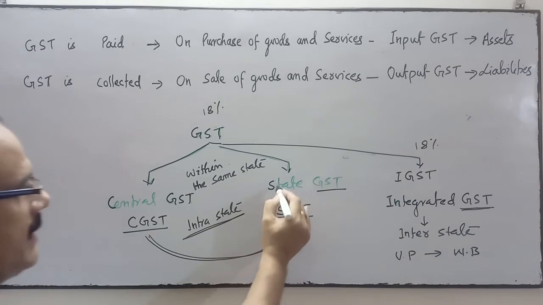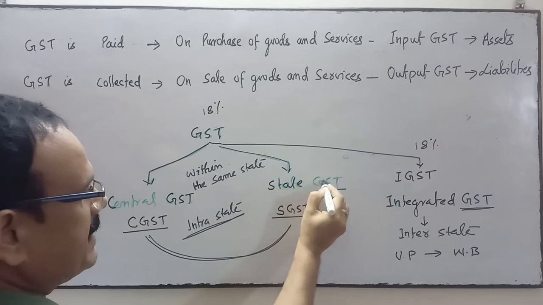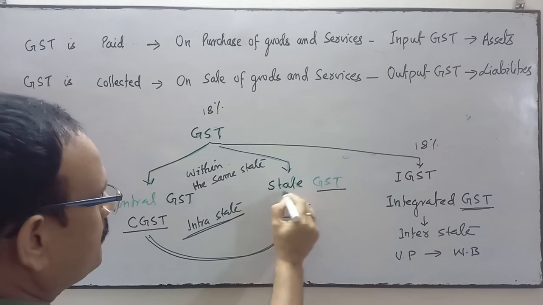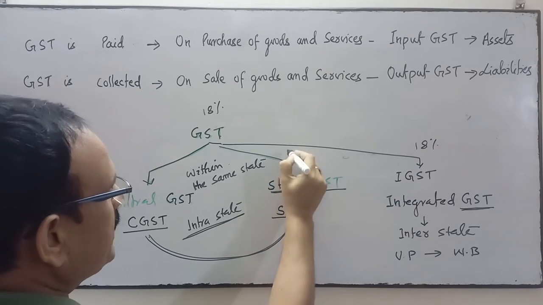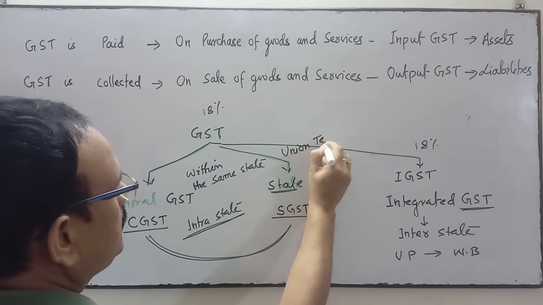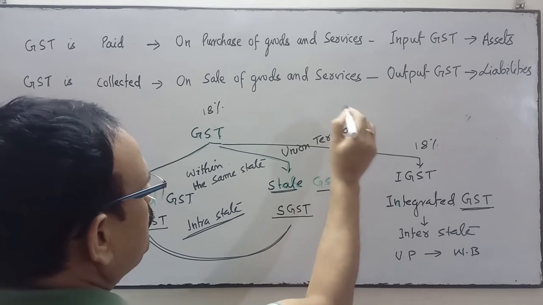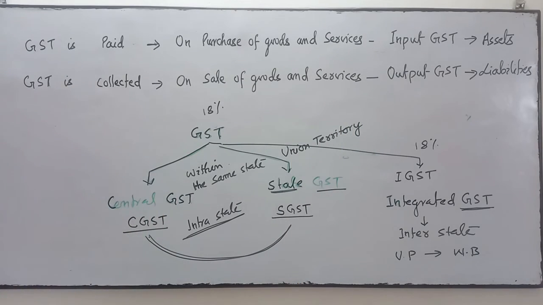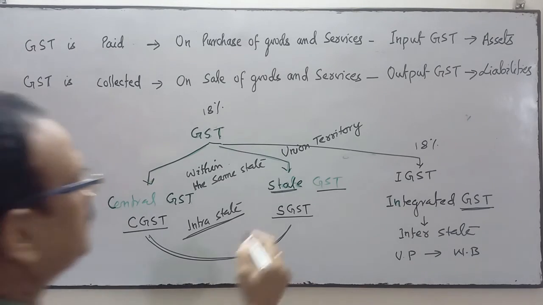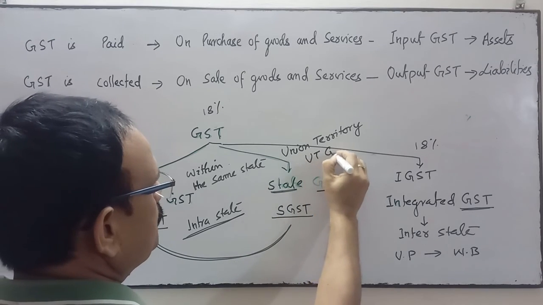If instead of a state it is a union territory, then the GST will be UTGST.